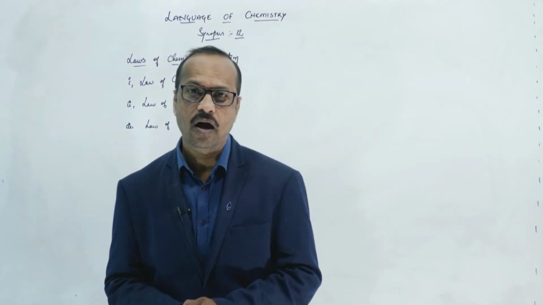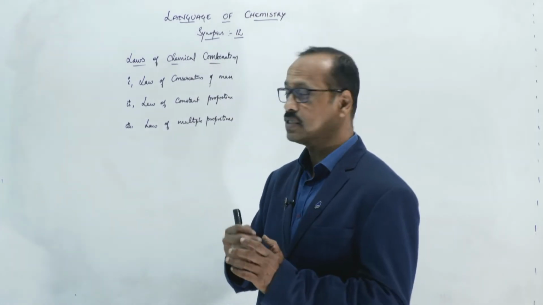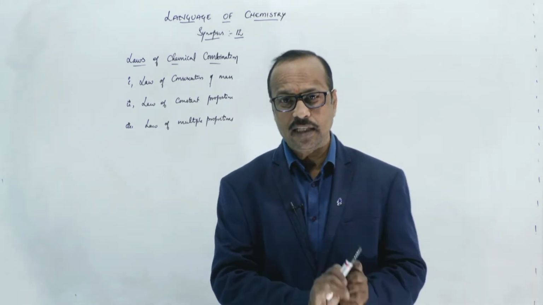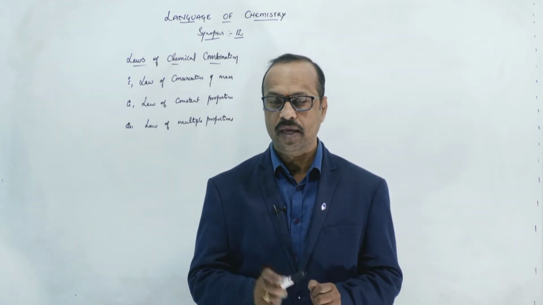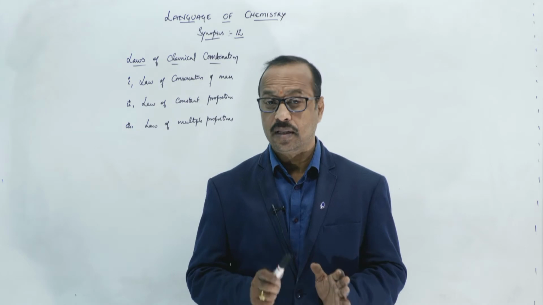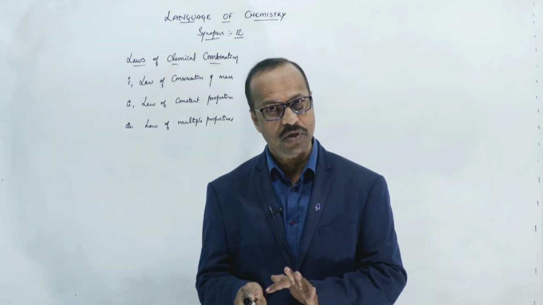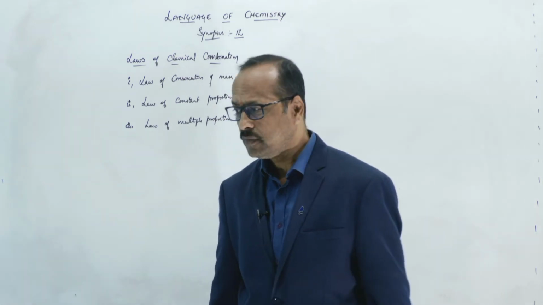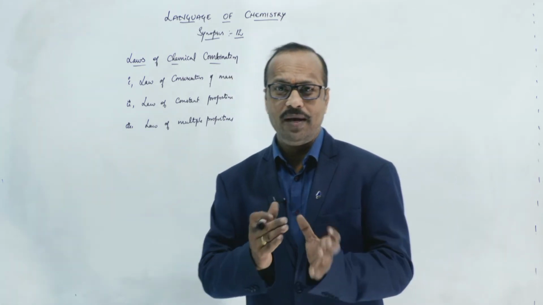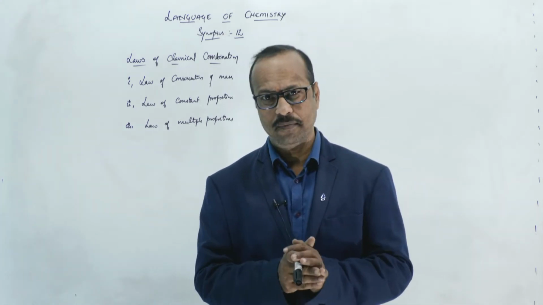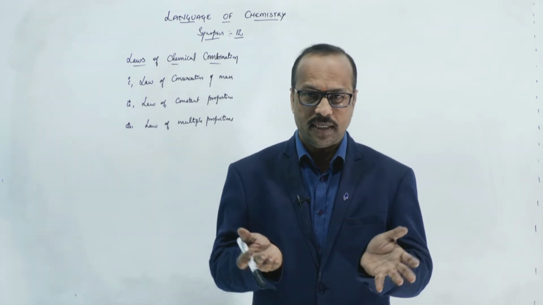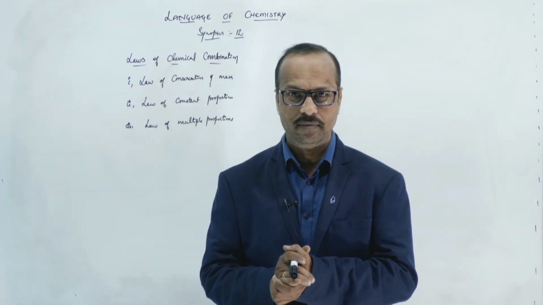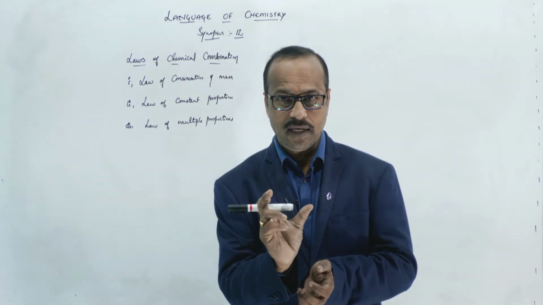The first one is the law of conservation of mass. What does it state? Mass can neither be created nor destroyed in chemical reactions. The meaning is that, for example, two elements are combining or reacting and forming one product. The elements which are reacting are called the reactants.